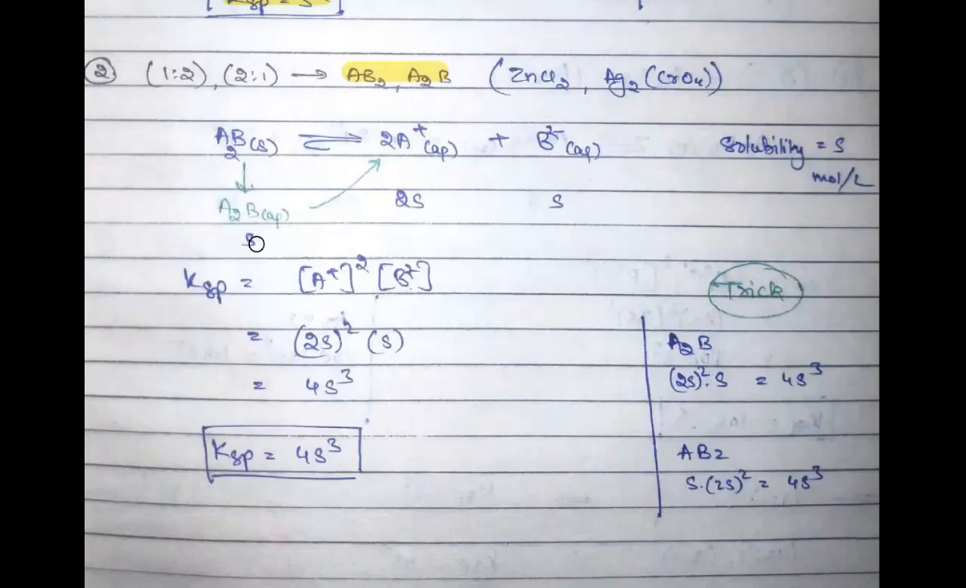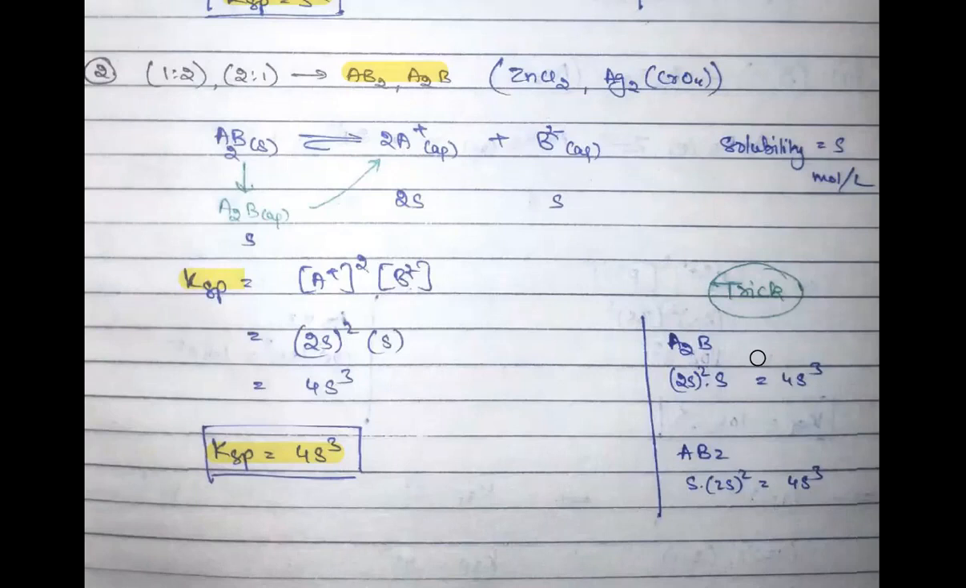So my solubility will be in the corresponding way. If the concentration of the dissolved salt is S for A2B, then there will be 2S of dissociated A plus ions and S of B2 minus ions, right? Similarly, take the calculation. KSP is the product of the concentrations of your dissociated ions. Just put down the values and you will get the answer. So if you have salts like AB2 or A2B, your KSP will be equal to 4S cube.